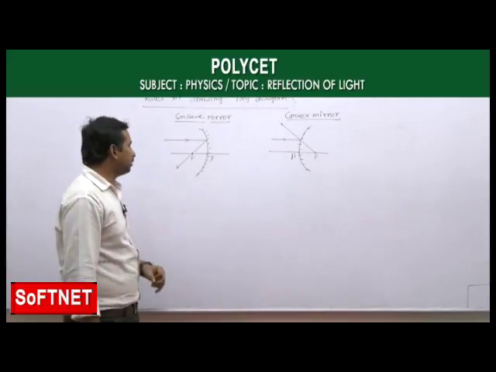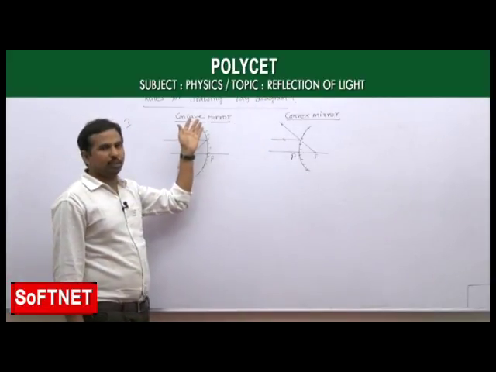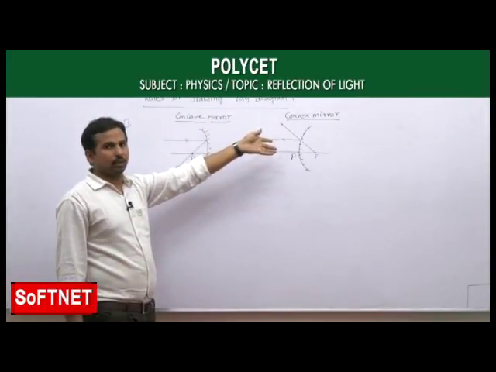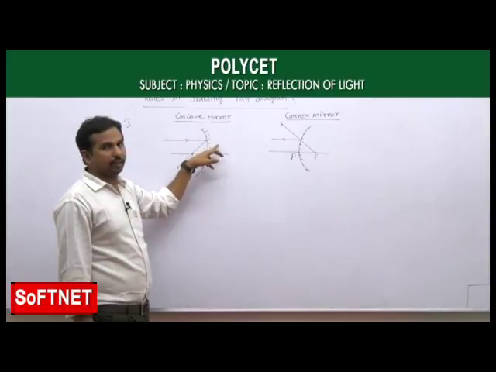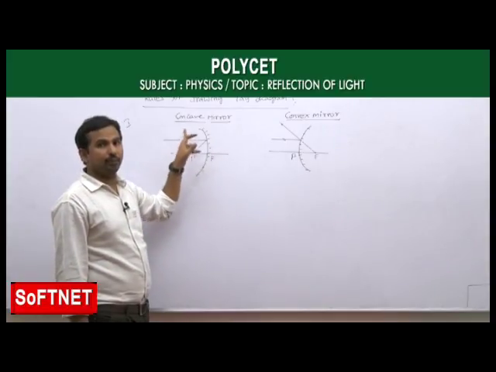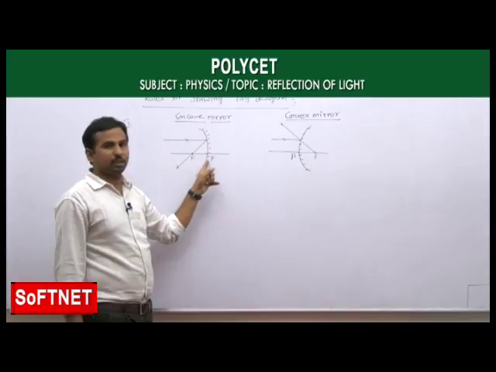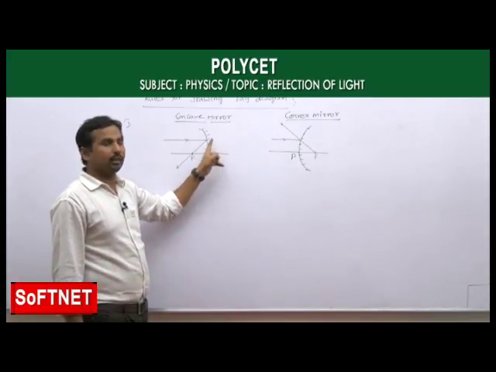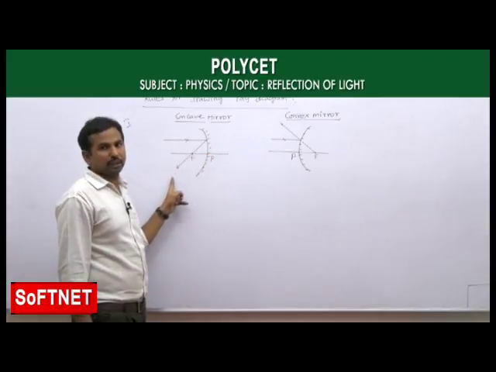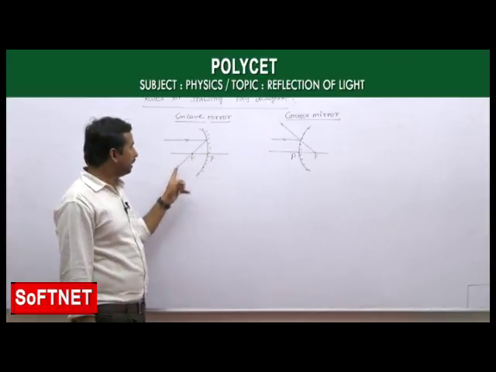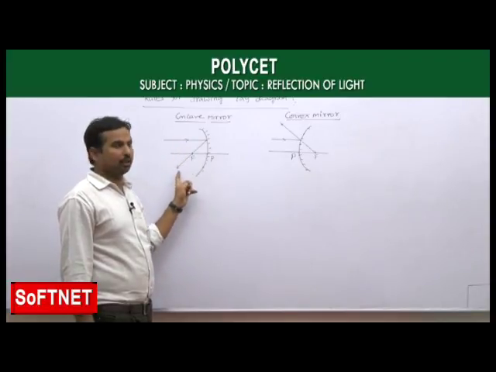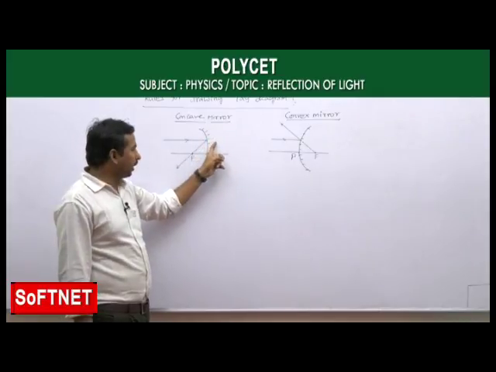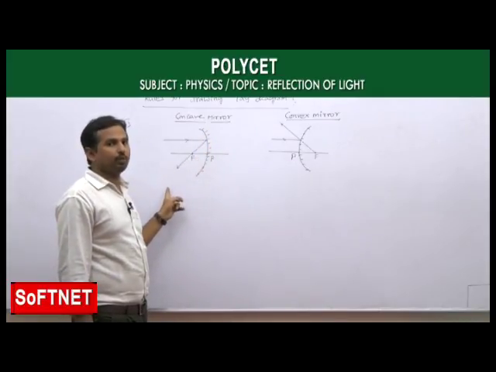The first rule: if you are taking any spherical mirror, concave or convex, and a parallel beam of light rays, any light ray which is passing parallel to the principal axis, after reflecting from the spherical mirror, passes through the principal focus. See that again, any light ray taken parallel to the principal axis, after reflection, passes through the principal focus.